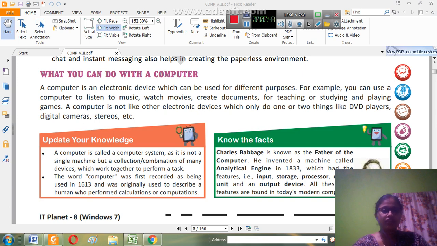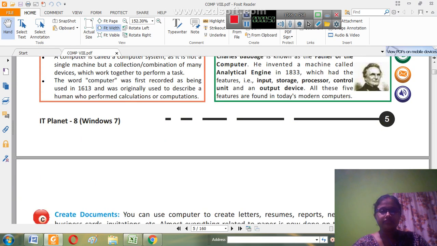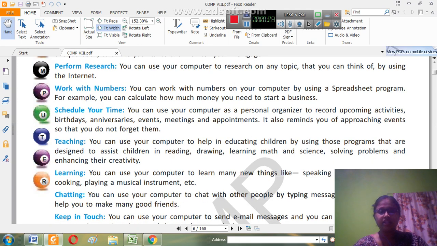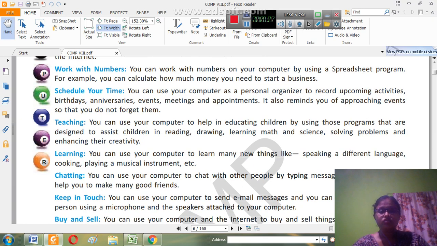So many things we can do, right? Here we have a list of things that we can do, like creating documents, checking your finances, performing research, working with numbers, scheduling your time, teaching, learning, and many more. Very importantly, chatting, so that you can keep in touch with your near and dear ones.